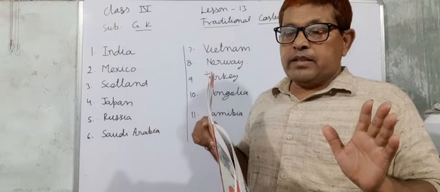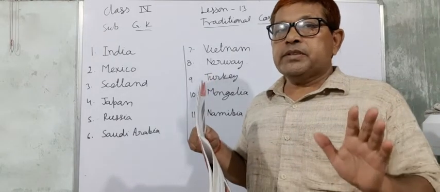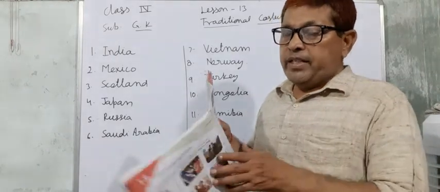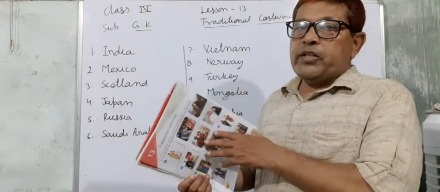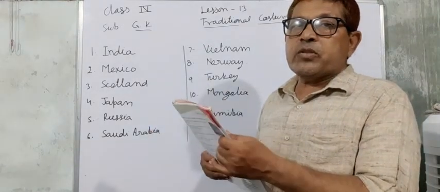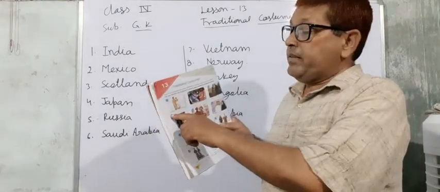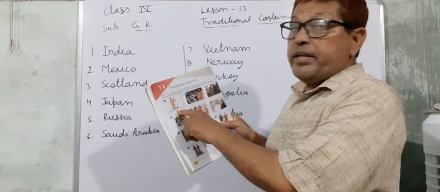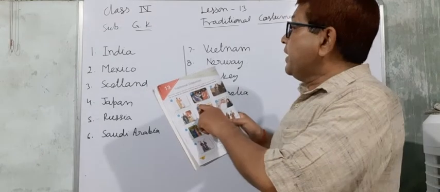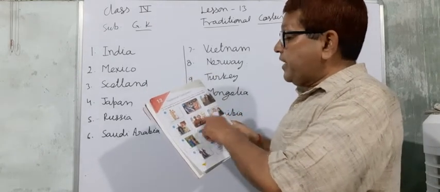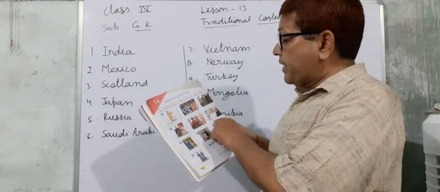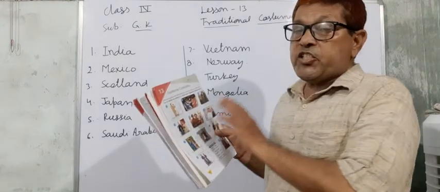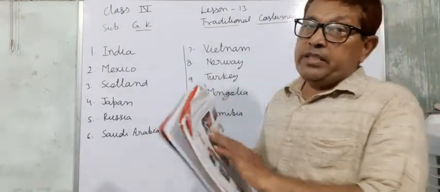And today you have to write in your textbook. Here, lines are given. Here, first you write India, here you write Mexico, and in this way you have to write the names of different countries below the diagrams.